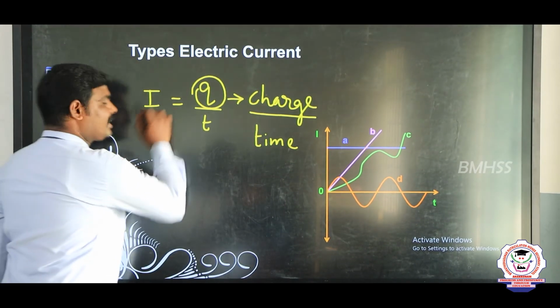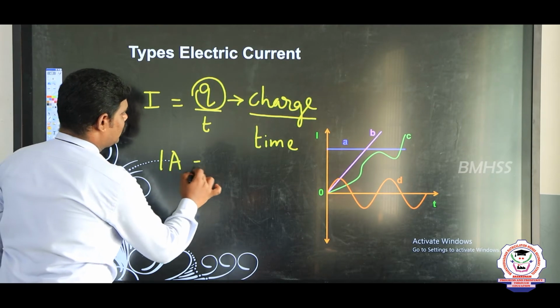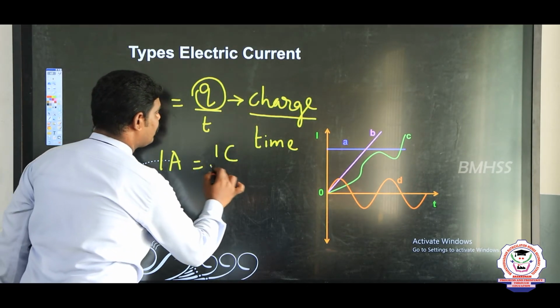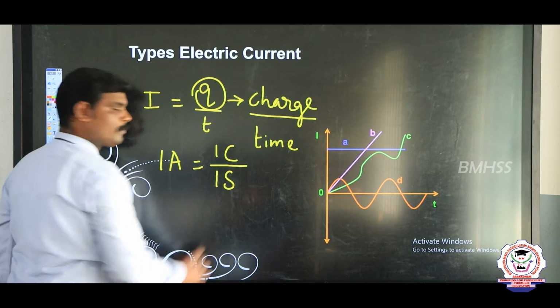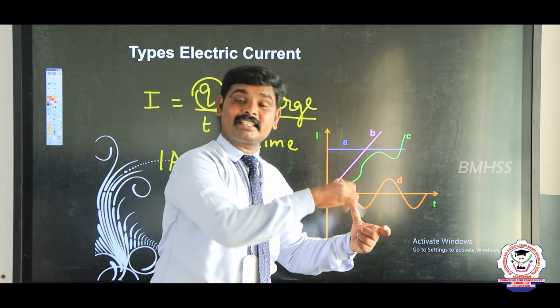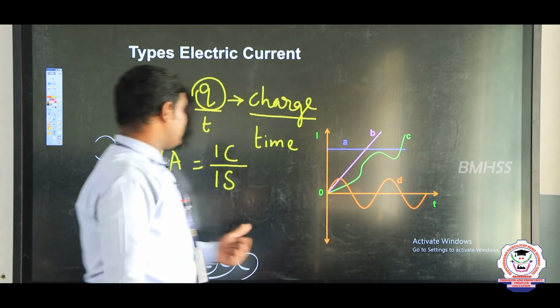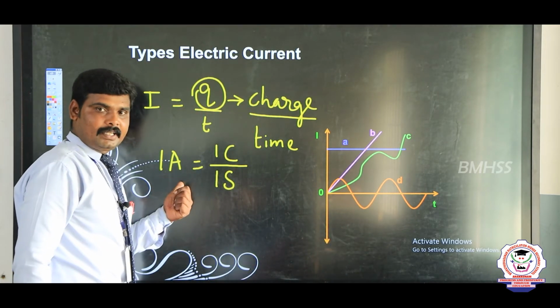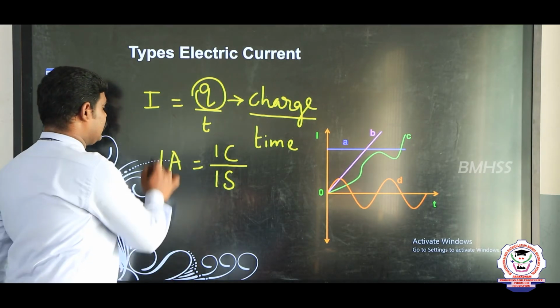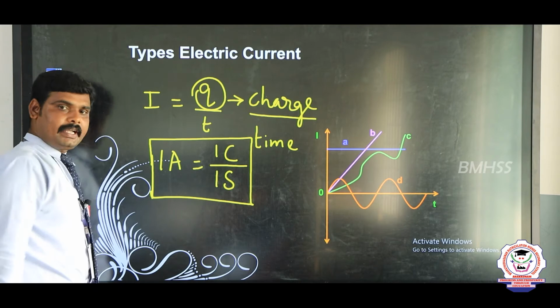The unit of electric current is ampere. 1 ampere is equal to 1 coulomb per 1 second. When 1 coulomb of charge passes through any cross sectional area of the conductor in 1 second, that is called 1 ampere.